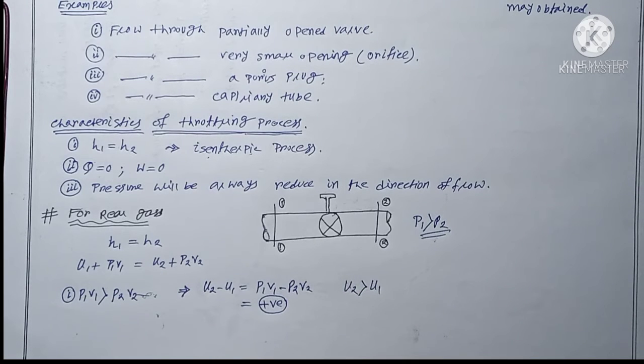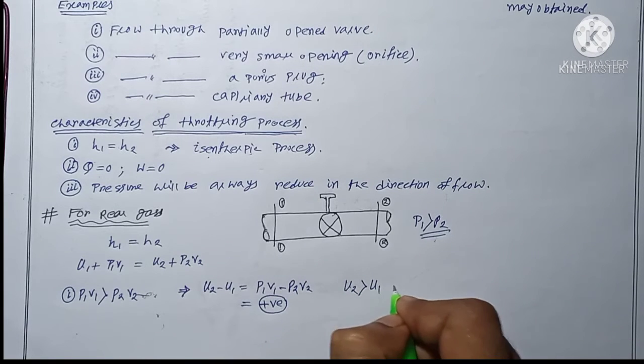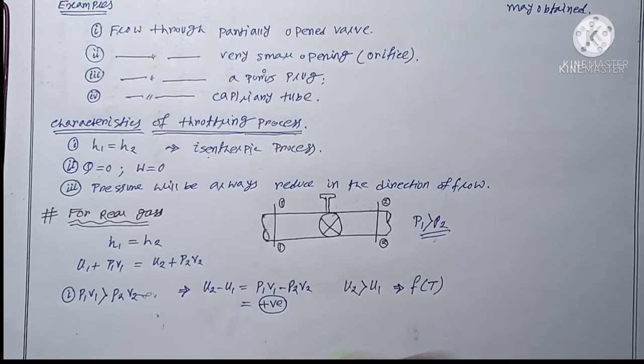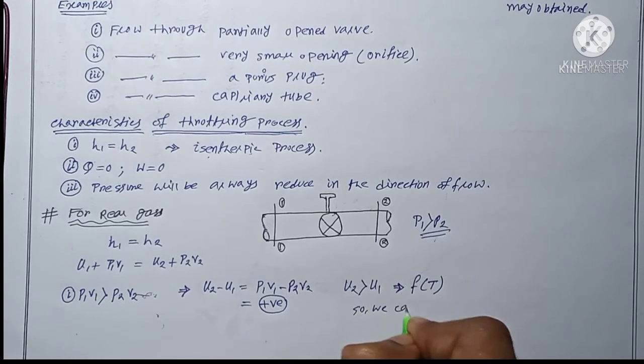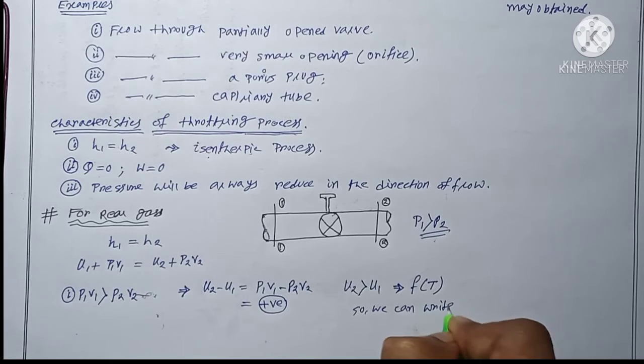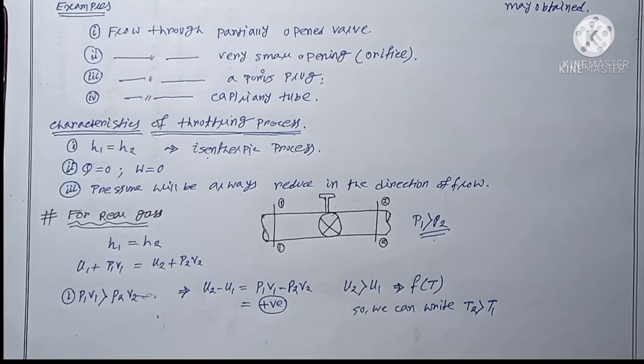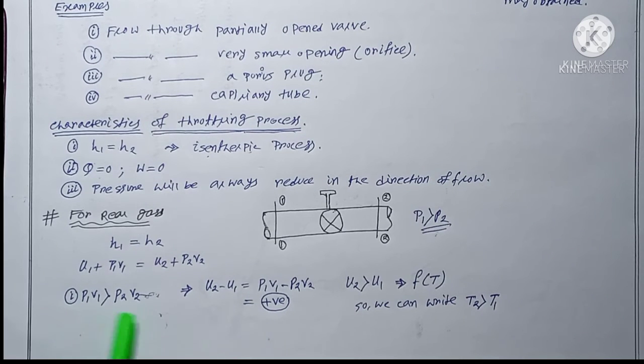Now if U2 is greater than U1, we also know that internal energy is a function of temperature, so we can write that the temperature at section 2, T2, is more than T1. Is it wrong or right? Let me clear it first: if P1 V1 is greater than P2 V2, then U2 minus U1 is positive.